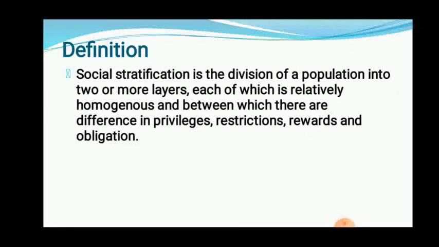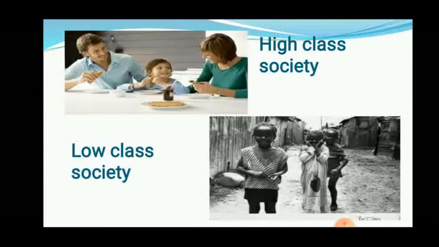Now what is the definition? It is somewhat bigger one. Just try to understand, and you will easily be able to write it in an exam. So social stratification is a division of population. That is, we are going to divide and classify the population, just as we have explained in this photo. We are trying to classify these photographs from each other.